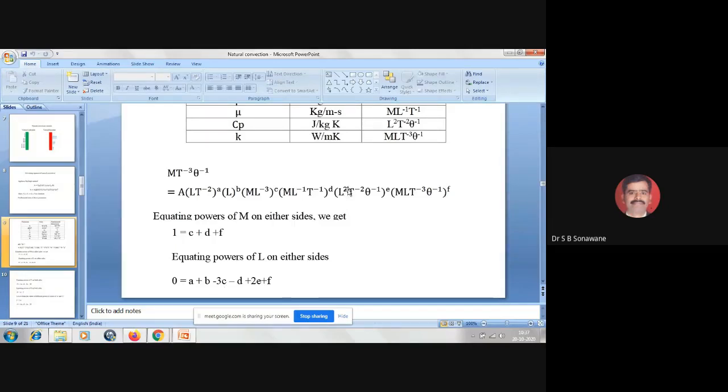Here there is L raised to 2E, so it is 2E. Here L raised to F, so it is F. In this way, I have equated the powers of L on either side.